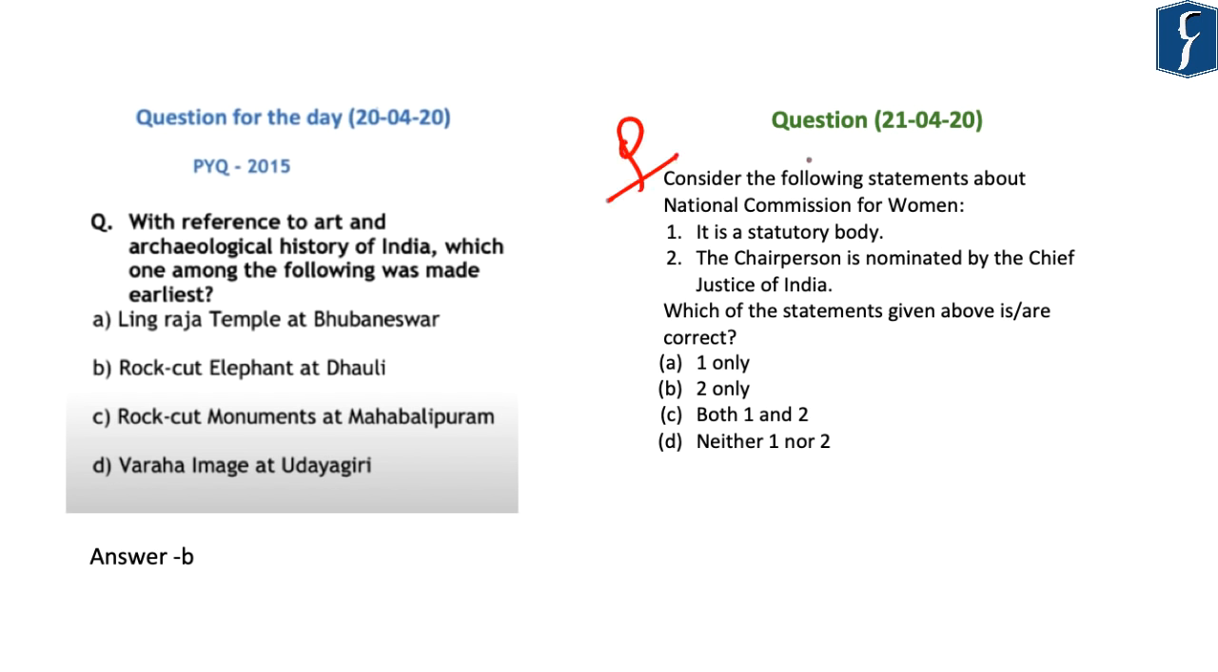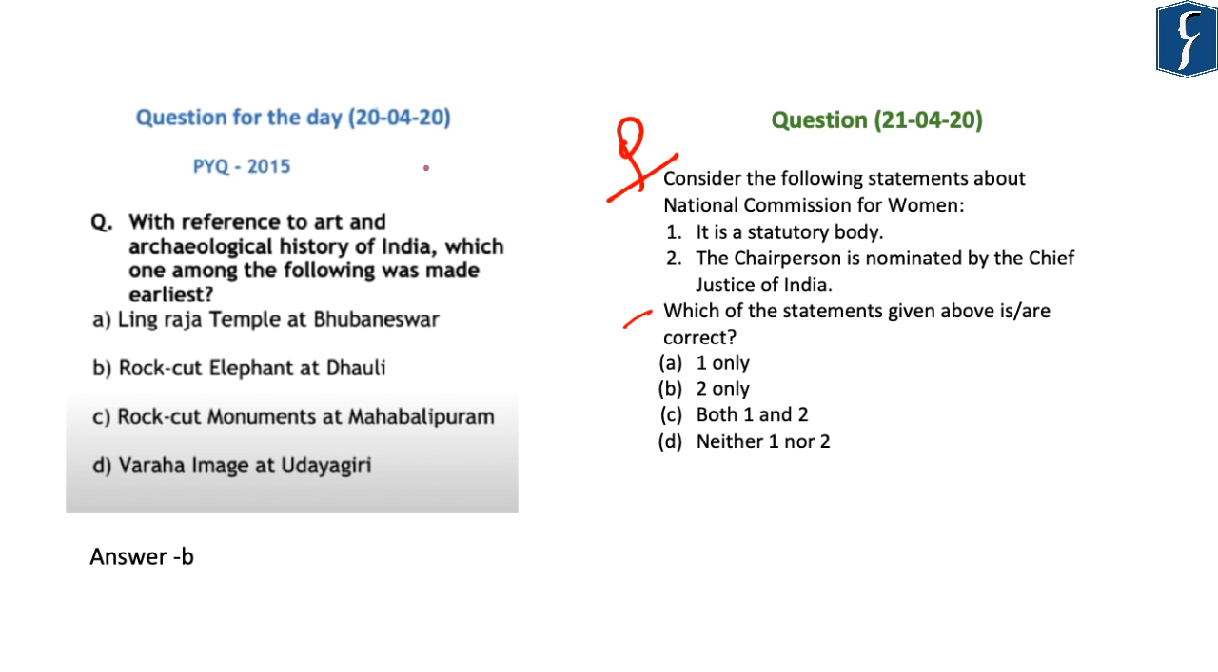The question is, consider the following statements about the National Commission for Women. First, it is a statutory body. Second, the chairperson is nominated by the Chief Justice of India. So the question is, which of the statements given above are correct? Options are A, 1 only, B, 2 only, C, both 1 and 2, and D, neither 1 nor 2.